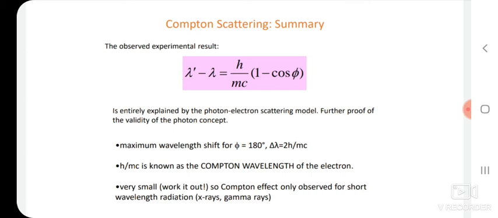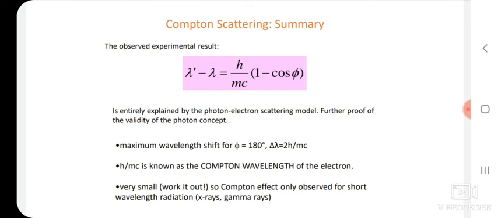In that case cos 180 = -1, so 1 - (-1) = 2. That is why the Compton shift Δλ = 2h/mc. h/mc is known as the Compton wavelength of the electron.